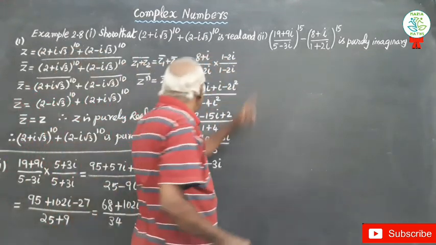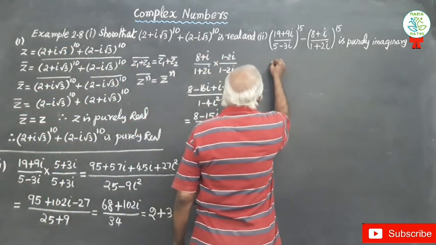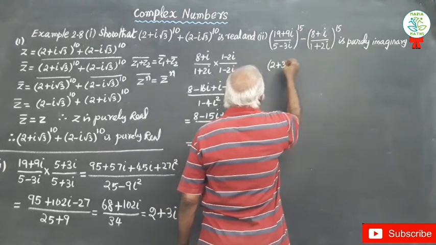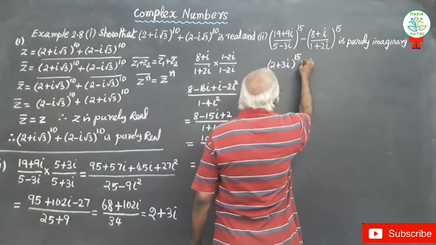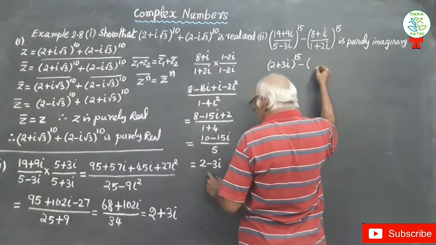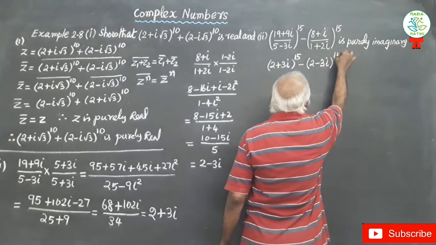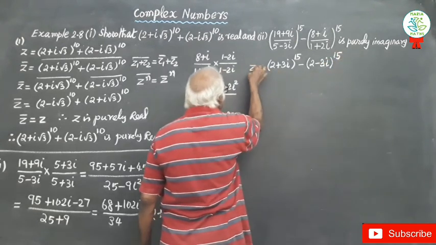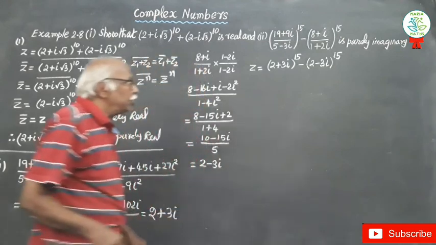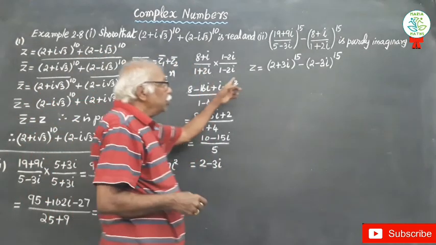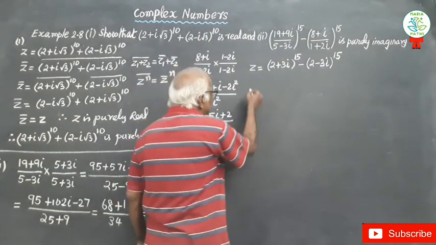So this complex number is (2 + 3i)^15 − (2 − 3i)^15, which is the simplified z. Simplified z. Now taking conjugate on both sides.